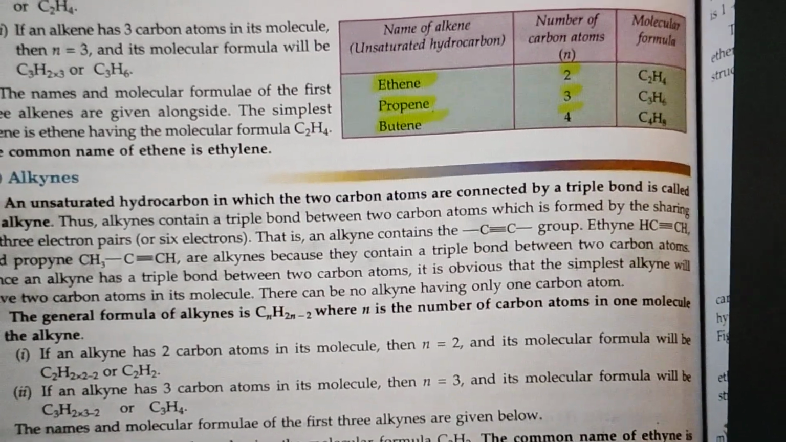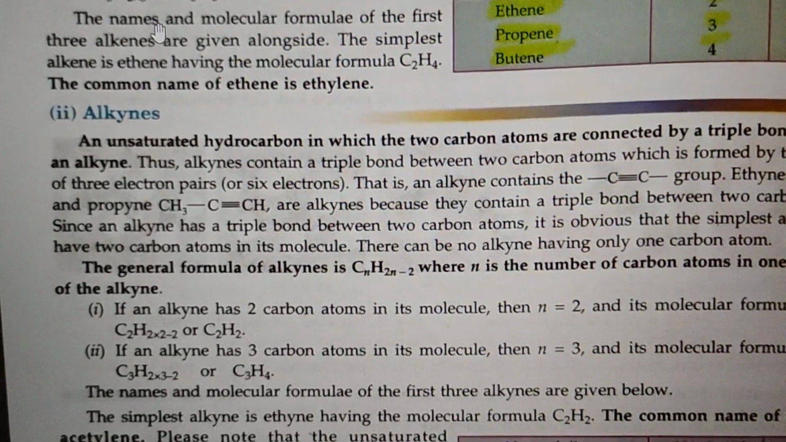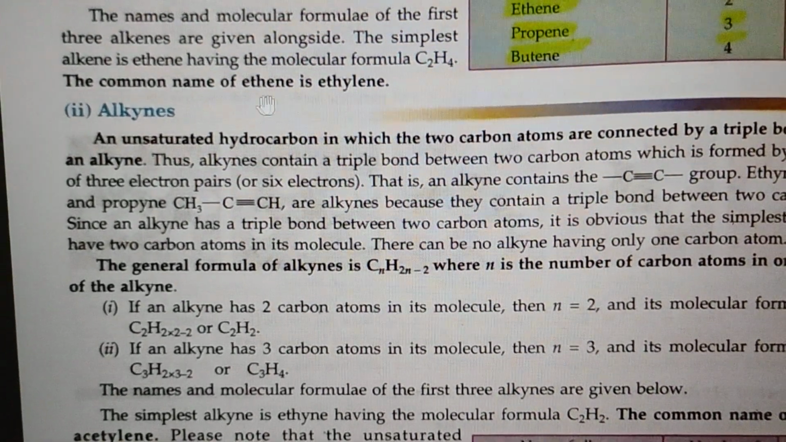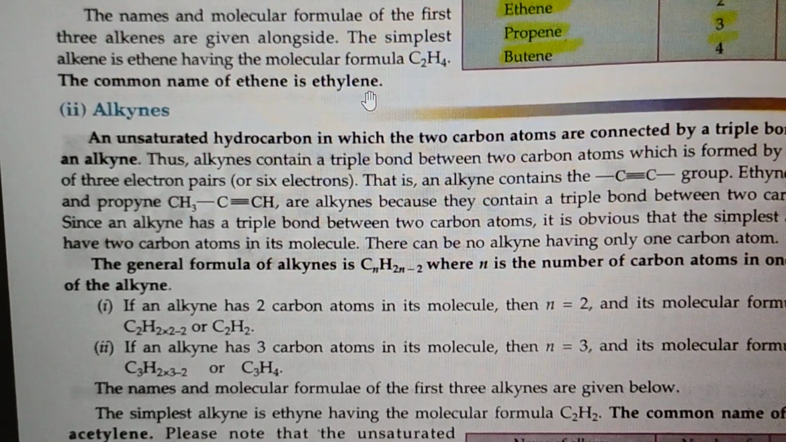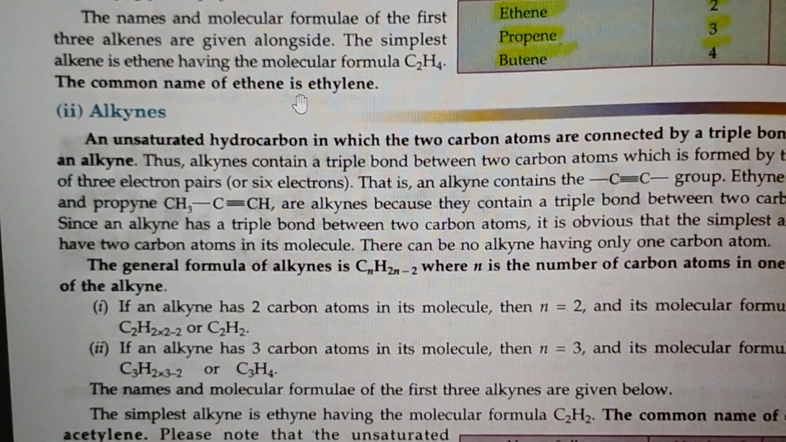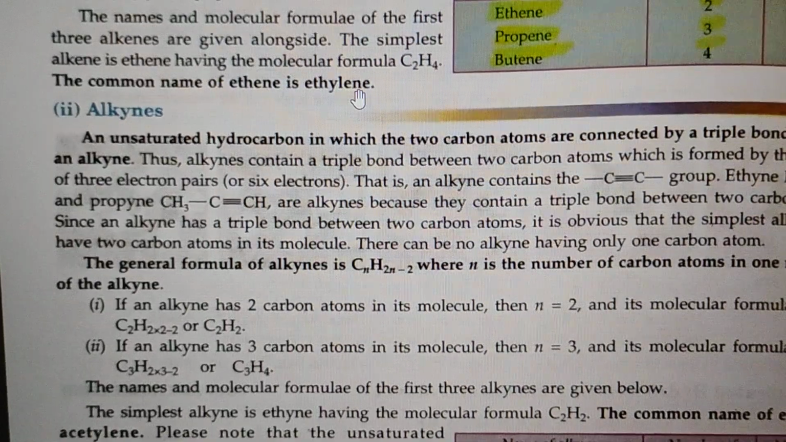These are golden rules. And students, you have to learn that the common name of ethene is ethylene. Maybe this common name will be asked in your paper: tell me the common name of ethene. So you have to say ethylene, and you already know the structure.